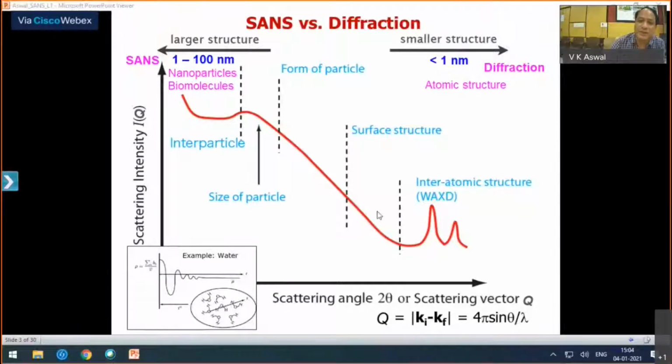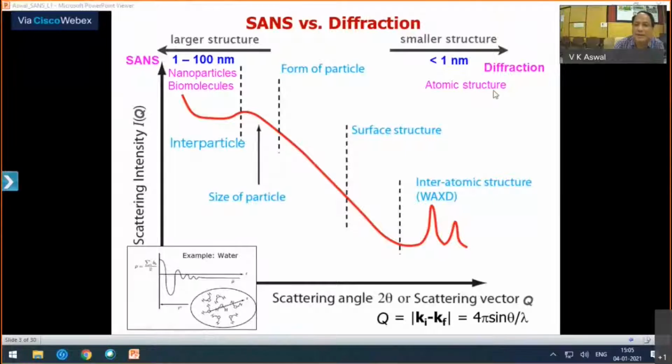Because in the case of smaller length scales, as you measure scattering in reciprocal space, the q range of interest is a wide q range. But in the case of these kinds of large structures, when you measure scattering in reciprocal space, you need to have low q basically.